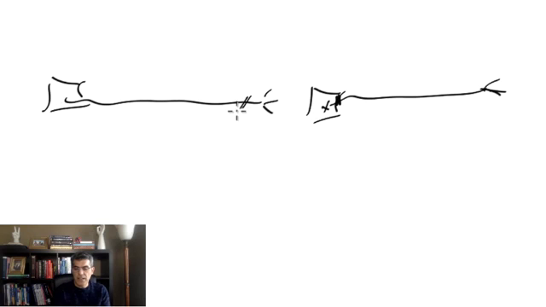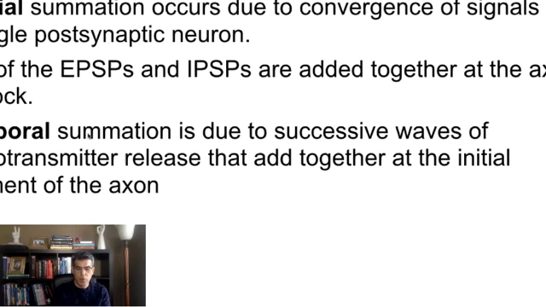If this cell sends impulses back to back, if the frequency of impulses from this neuron increases, it produces lots of neurotransmitter here, and as a result this cell becomes stimulated back to back, then there's a chance for this cell to go to the threshold. So one impulse may not bring this one to the threshold, but multiple impulses of this one may bring this one to the threshold. This type of summation is called temporal summation.